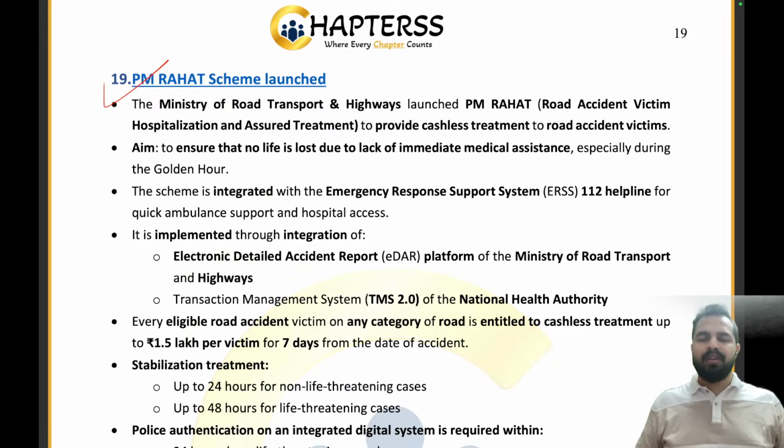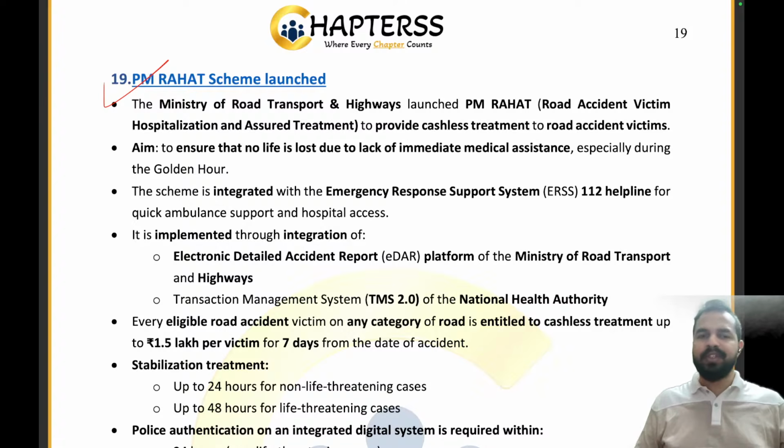So that's where government of India said that, see, these people are really very, very beautiful in their thinking and their helping nature, that they have brought them to the hospital. But now we have to ensure that the treatment is getting started. So यहाँ पर हमें उस victim को राहत देनी है, support देना है. So इसीलिए government of India came up with the initiative of PM Rahat scheme.